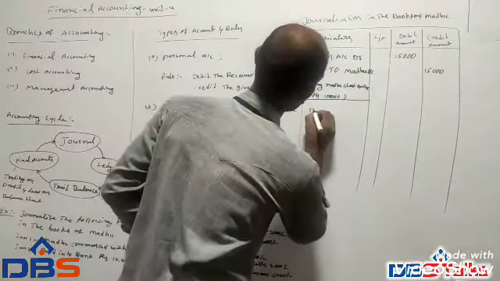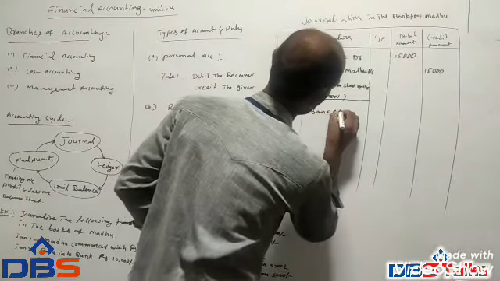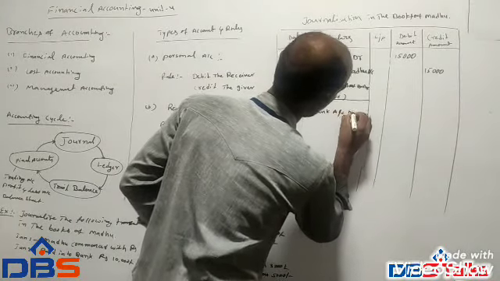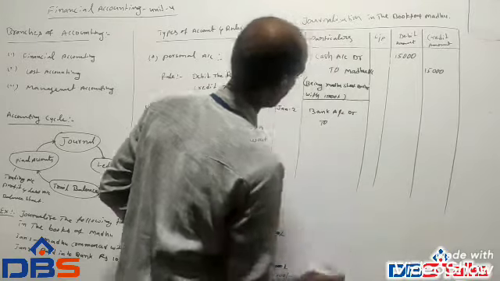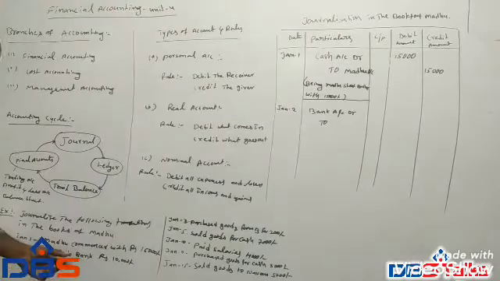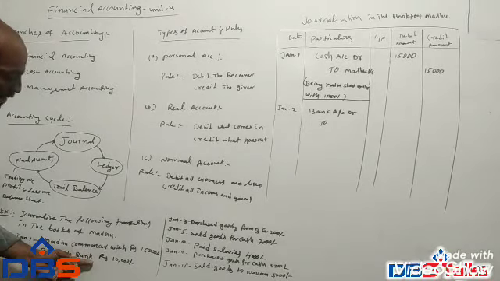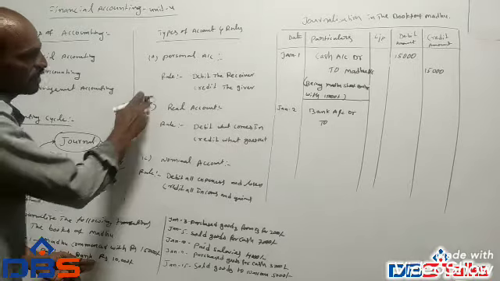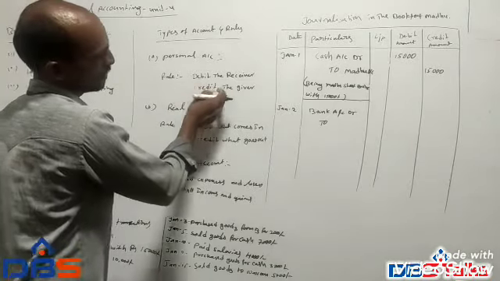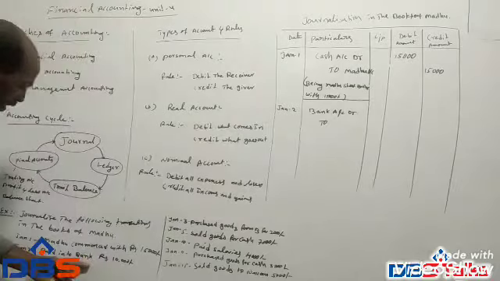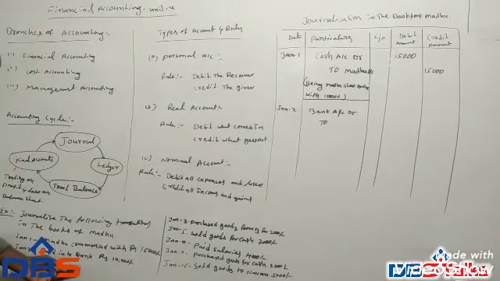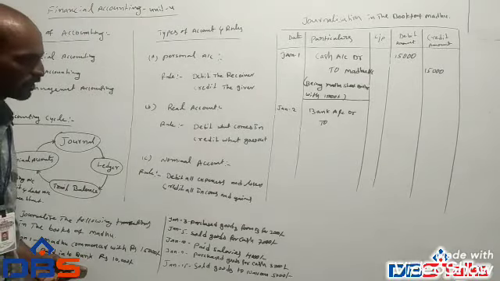Bank account debit to. What goes out in this transaction? Bank is the name of the organization. So personal account, debit the receiver, and then cash goes out.